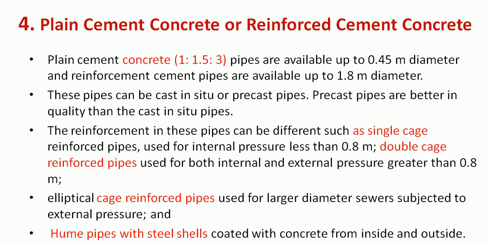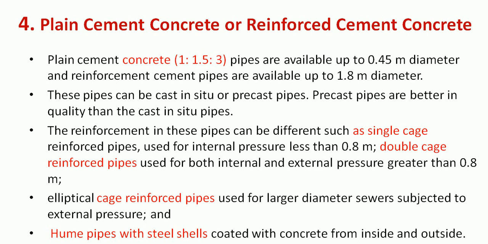The reinforcement in these pipes can be different, such as single cage or double cage reinforcement. Single cage reinforcement is used for internal pressure of less than 0.8 meter. If it is used for both internal and external pressure, then we can have the double cage reinforcement.